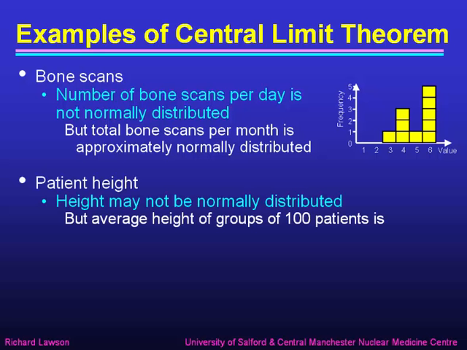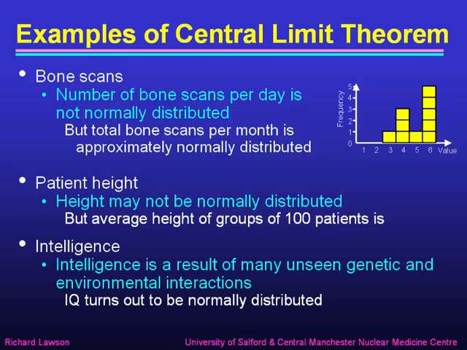Here's another example based on patients' height. Patients' height may or may not be normally distributed, I don't know. But if we take a group of 100 patients and work out their average height, and then take a different group of 100 patients and work out their average height, and so on, if we take lots of groups of 100 patients and plot a distribution of the average height of each group, the average heights of all the groups will be normally distributed, because the central limit theorem says that averaging lots of groups like that, the distribution tends towards the normal distribution.